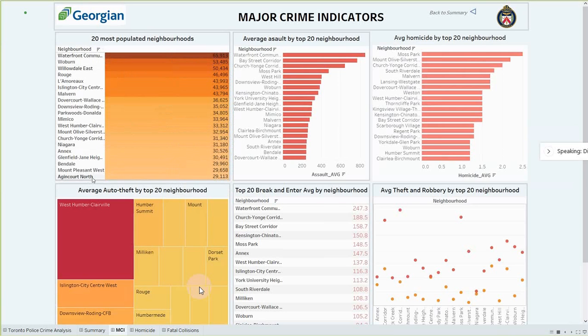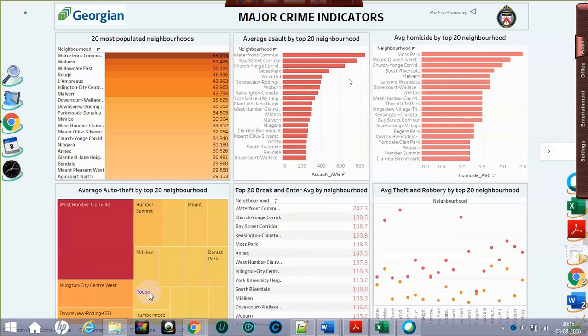The tree map shows the average auto theft by 20 neighborhoods. So as we can see, the darker the shade, the higher number of auto theft crimes have been committed, and the lighter the shade, the fewer auto theft crimes have been done. For the two bar charts, we can see the average assault by top 20 neighborhoods and the average homicide by top 20 neighborhoods. For assault, we see the topmost crime.